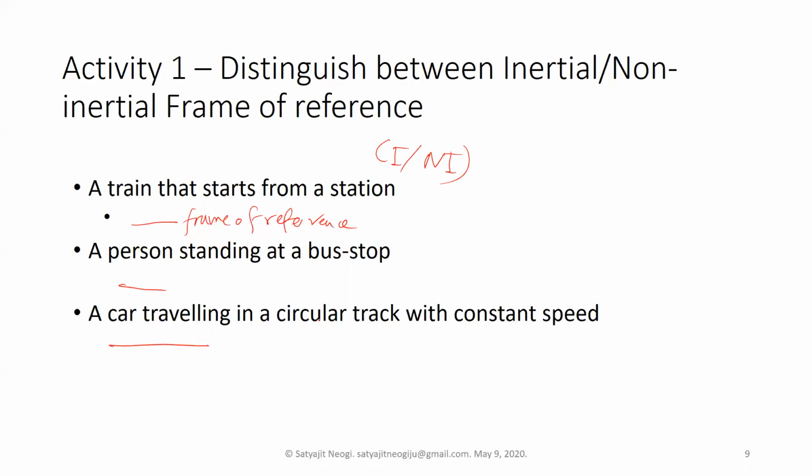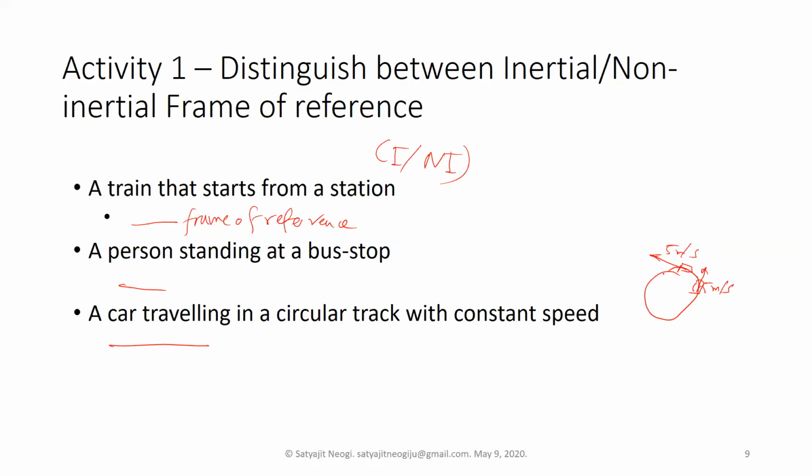And then again, a car traveling in a circular track with constant speed. So let's draw this. The car is moving on a circular track, so the speed is constant, suppose 5 meters per second. And in a circular track, if the car is moving, then the direction of the velocity is always tangent to the track at that point. So if it is here, then the velocity is in this direction.